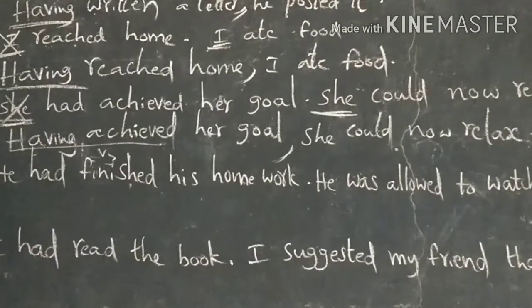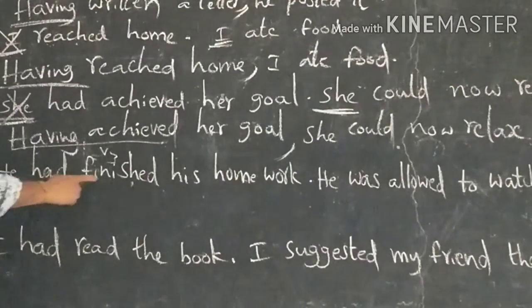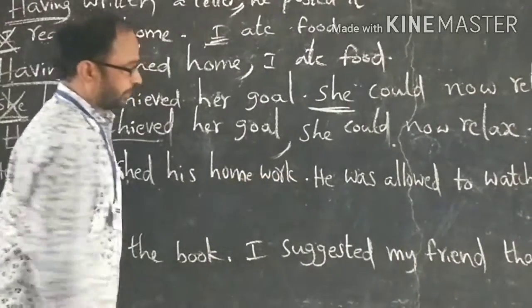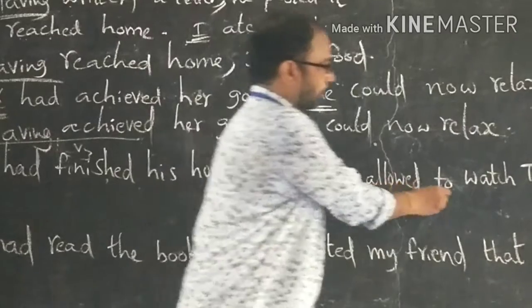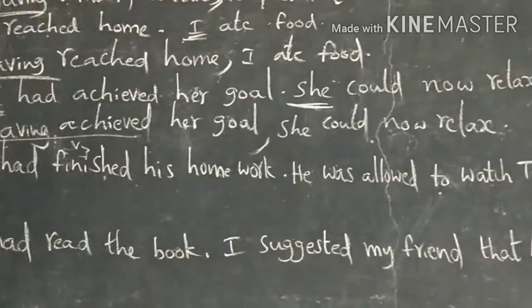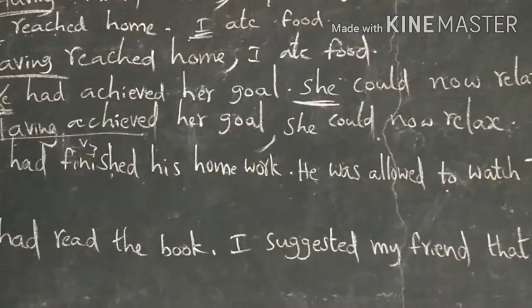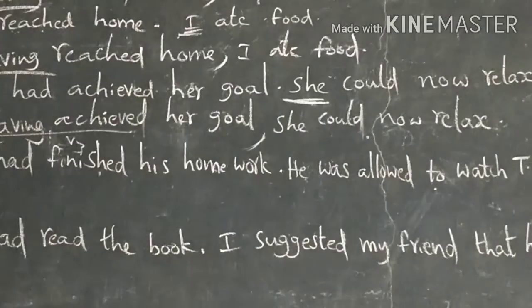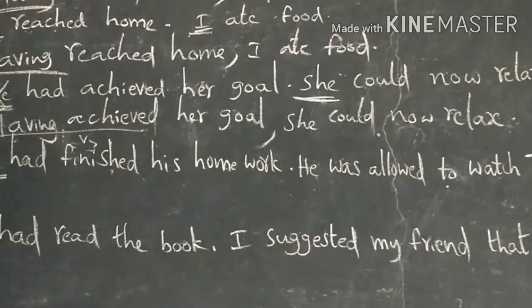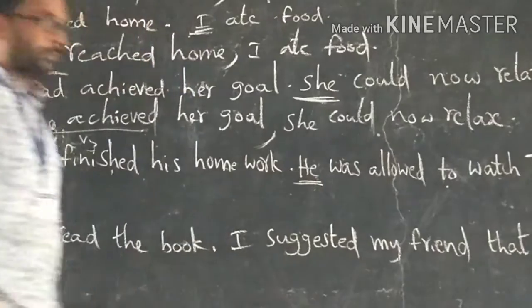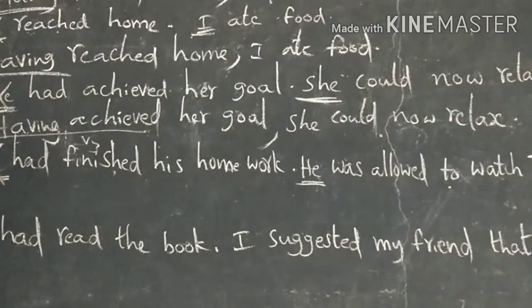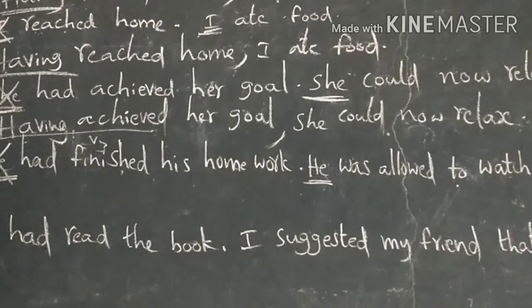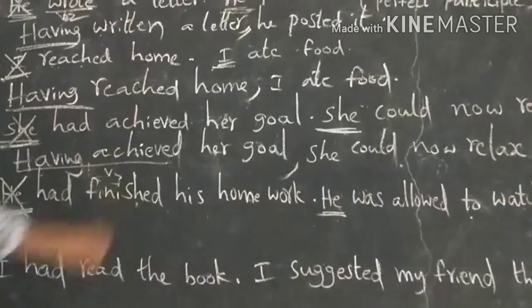Okay, another example you can see. He had finished his homework. He was alone to watch TV. So, here, subjects are same, he. So, we should delete or remove the first subject. Start the sentence with having plus verb 3.